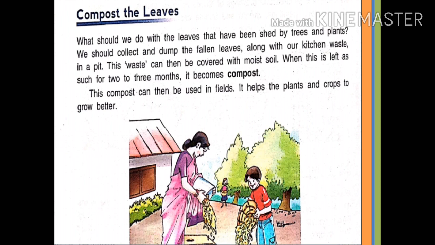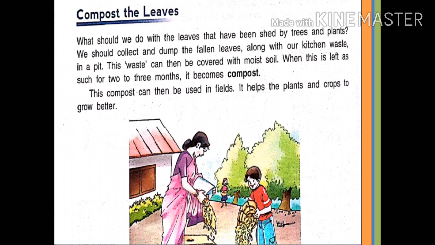Now, move to the next topic, compost the leaves. What should we do with the leaves that have been shed by trees and plants? We should collect and dump the fallen leaves along with our kitchen waste in a pit. This waste can then be covered with moist soil.